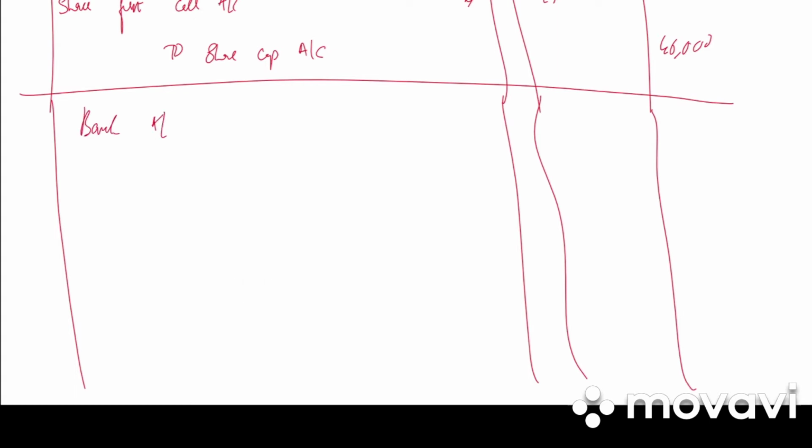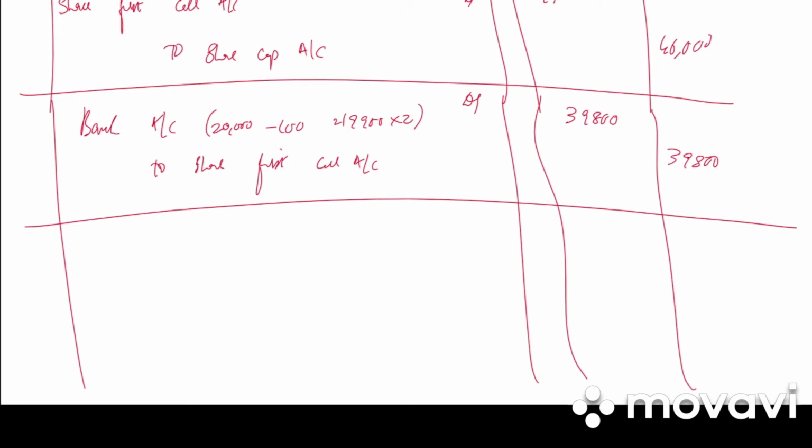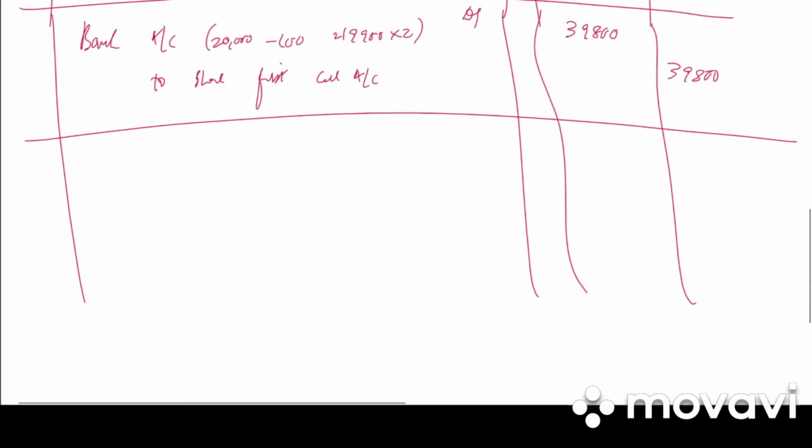Next we have bank account debited to share first call account. Again 100 shares were not paid. So 20,000 minus 100 is 19,900 into 2. 39,800 debit, 39,800 credit. Write the narration. First call received on 19,900 shares at rupees 2 per share.